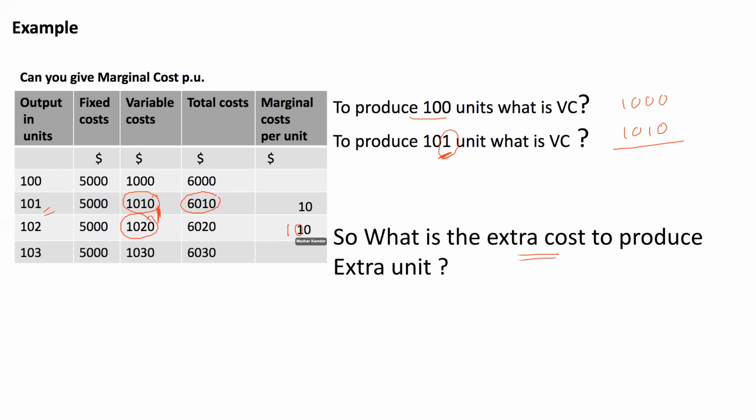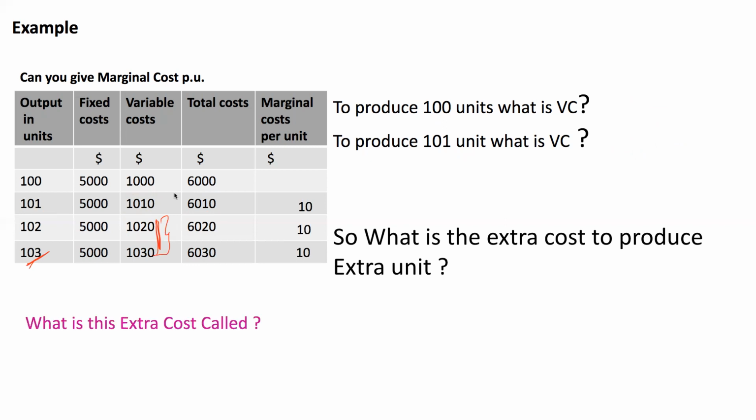So the marginal cost will also be 10. To produce this extra 1 unit, the extra cost that I'm incurring is 10. So what is extra cost called? Extra cost is called marginal cost, and marginal cost is nothing but the variable cost.